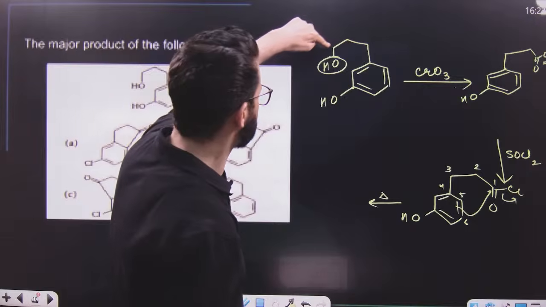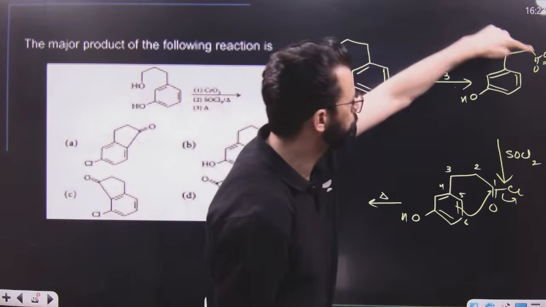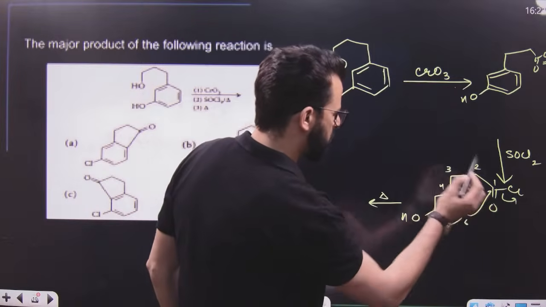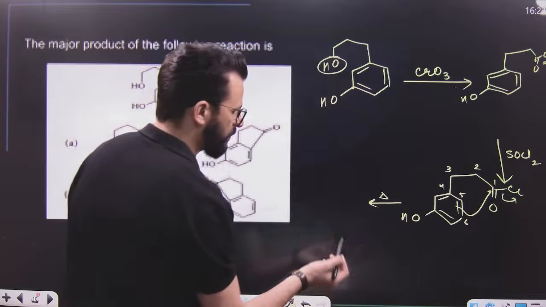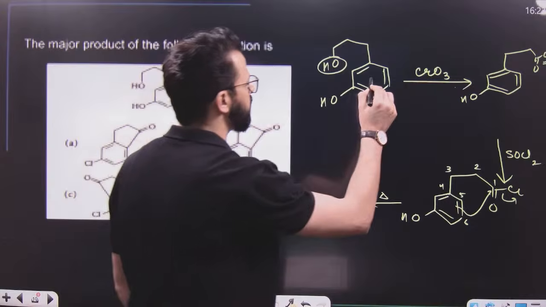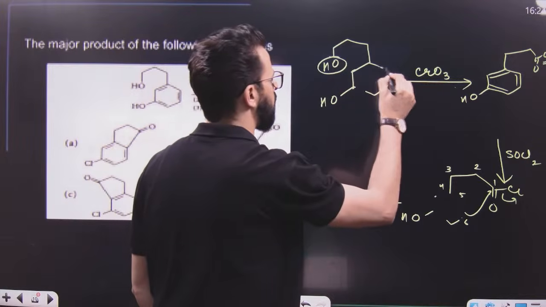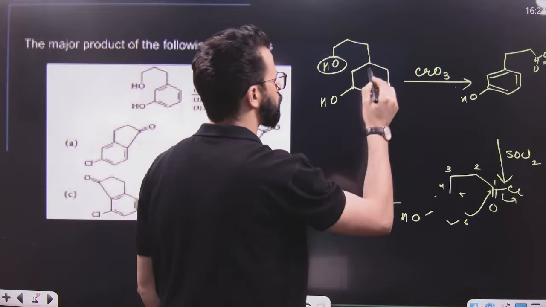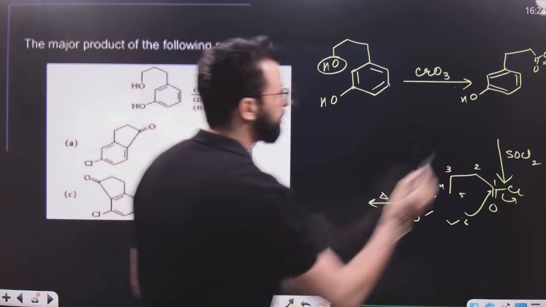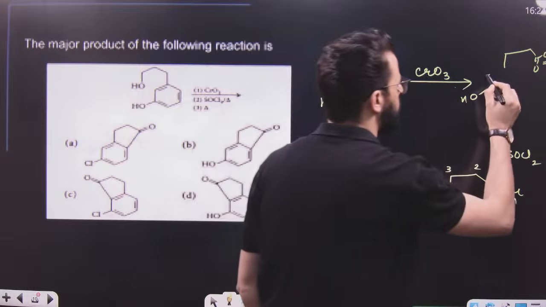So 1, 2, 3. So this CH2OH is converted to COOH. Then it becomes this one. So have a look. It can be a 6-membered ring or a 5-membered ring. Let me change this resonating structure. Can we change the resonating structure like this, dear students? It is a double bond over here, double bond over here, because you can use any resonating structure. Now, let me show you another resonating structure.